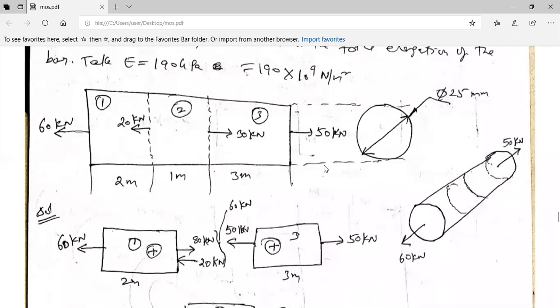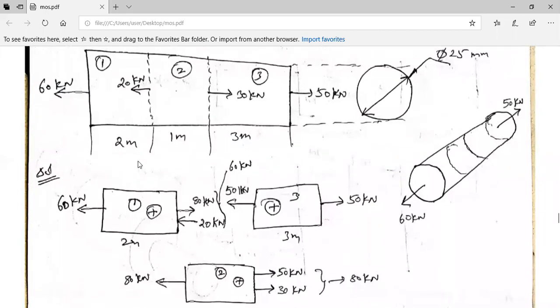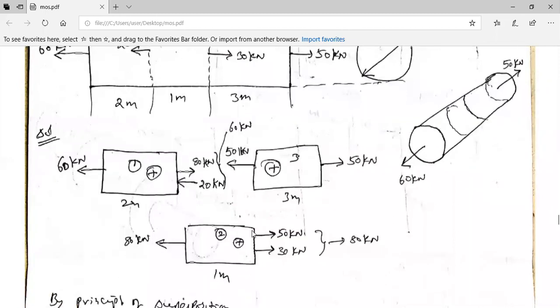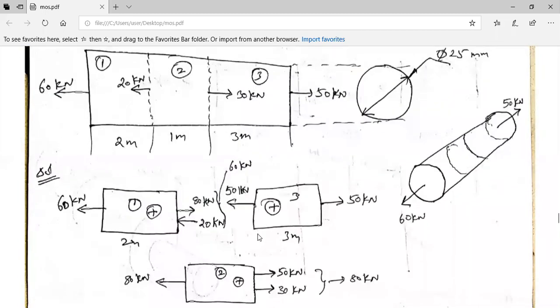So what we need to do is, first of all, balance the forces. Okay, so what I have taken is, look here. This section I have drawn over here, and this second section I have drawn beneath, and this third section I have drawn over here. That means I have separated them such that individually I'll try to balance each and every section, right?